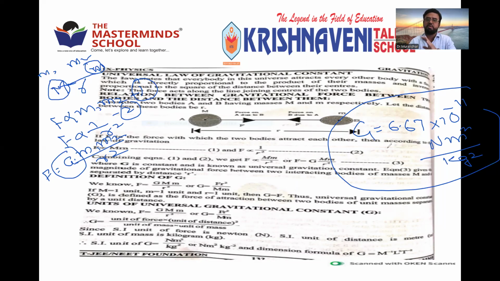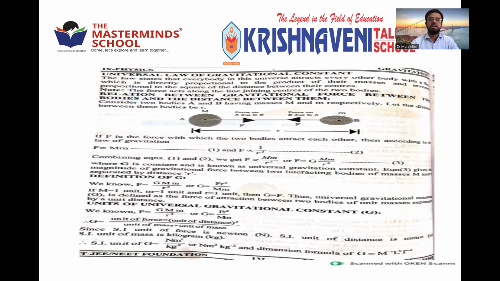The G value is the same for all the planets. For Sun, Moon, Earth, Jupiter, Mars, wherever you go, the capital G value remains the same because it is independent of the mass and distance. It does not depend on anything: not the mass of the bodies, the distance between them, or the medium between them. Whatever the medium, the capital G value is the same. That's why it is called the universal gravitational constant. Clear? This total explanation is given by Newton's law of gravitation, which we discussed in the last class.